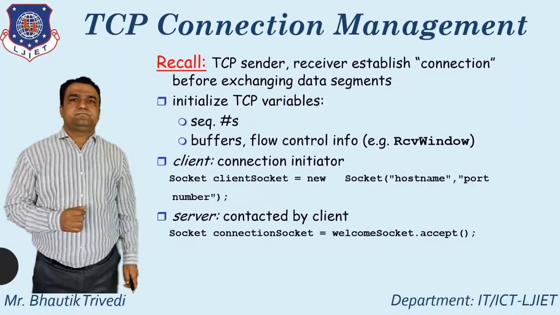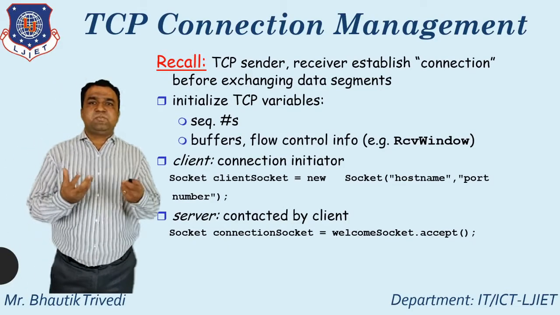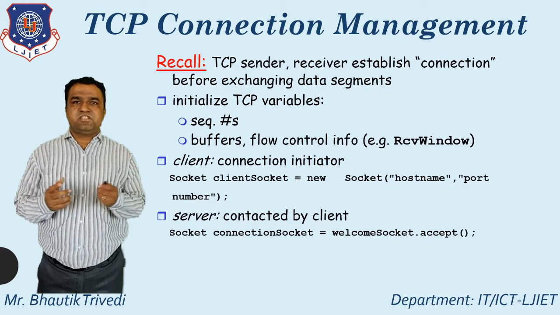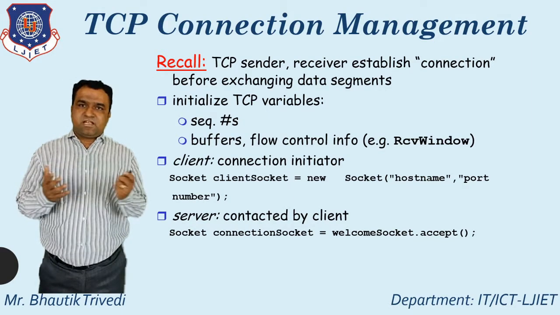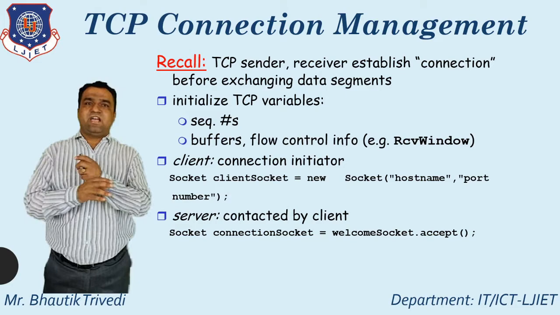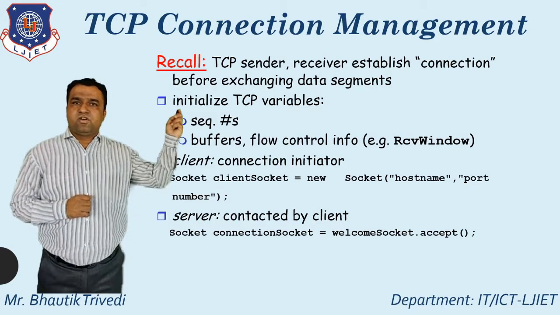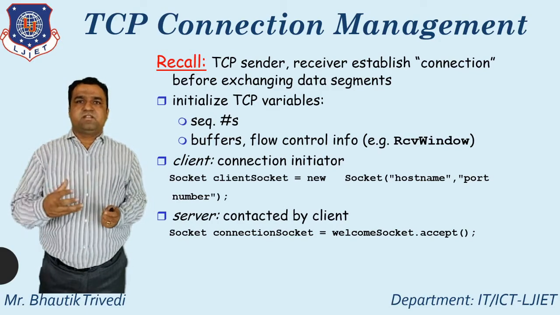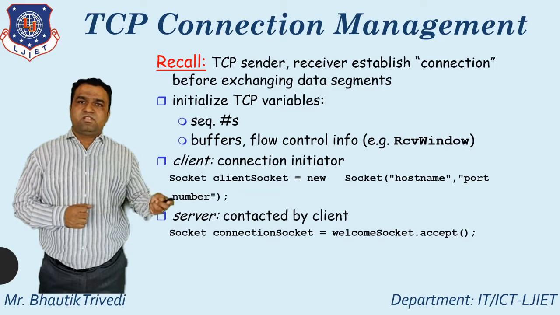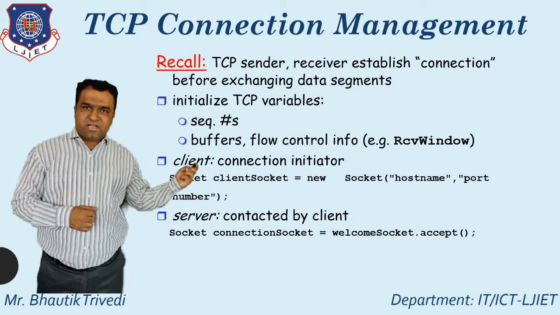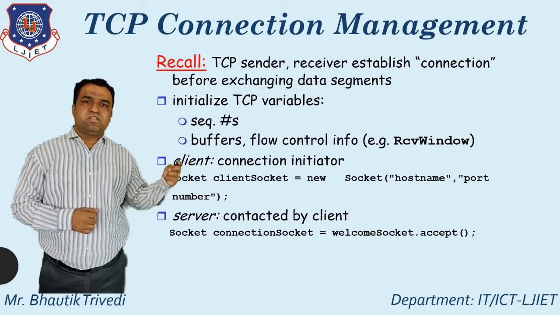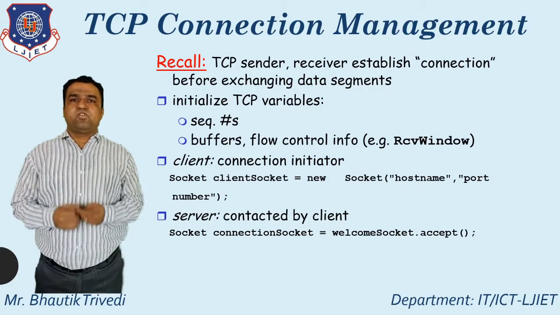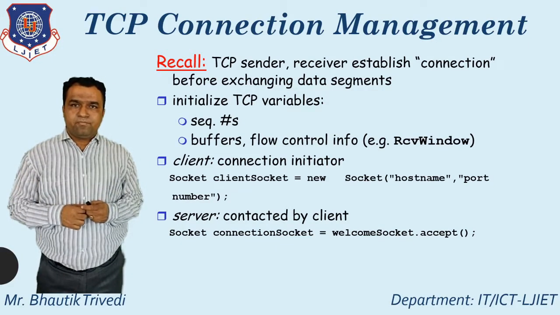After that, how you apply the TCP connection management. In TCP connection management, the TCP sender and receiver establish the connection before exchanging any particular data. First, it initializes the TCP variables. Which TCP variables? One is the sequence number, the source port number, second is the buffer, third is the flow control information. Which particular information is part of flow control? That is the receiver window.